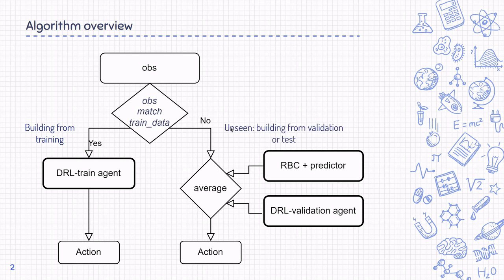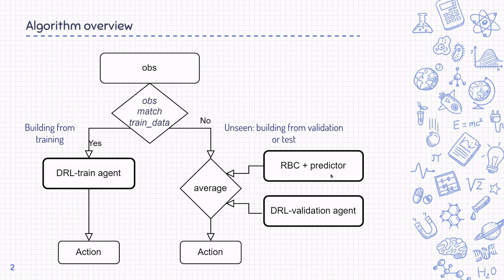Otherwise, we can be sure that we are dealing with an unseen building from validation or test. So we compute actions using two different methods. One is a rule-based controller and the other is the DivMARL agent. Then we find the average of these two actions and use it for unseen buildings.